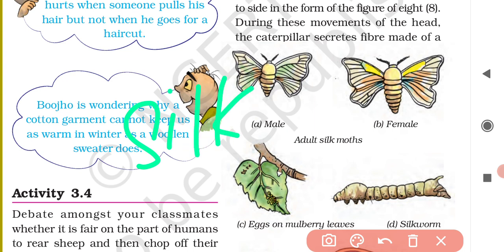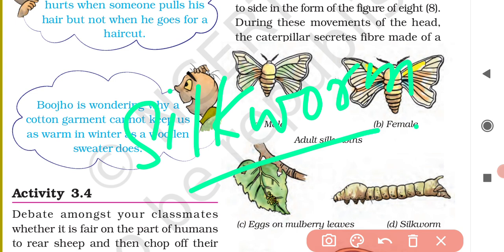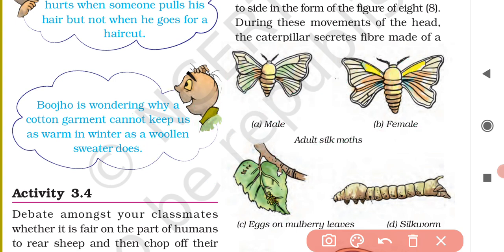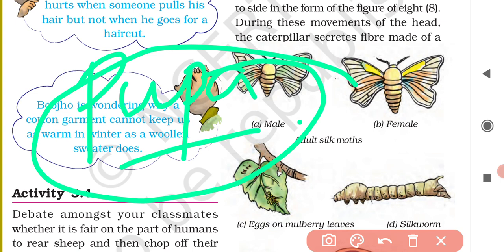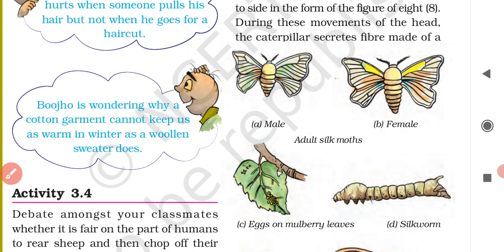Larva, caterpillar and silkworm carry the same meaning. And then a covering will be formed, that is called pupa. Between the hatching of the egg and the formation of the adult silk moth, an encasing is formed, that is pupa. Okay, clear?